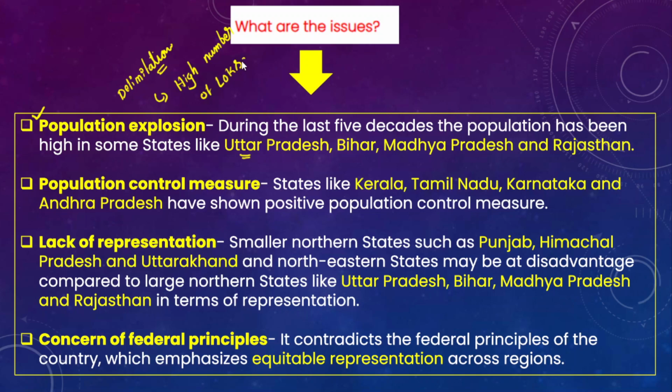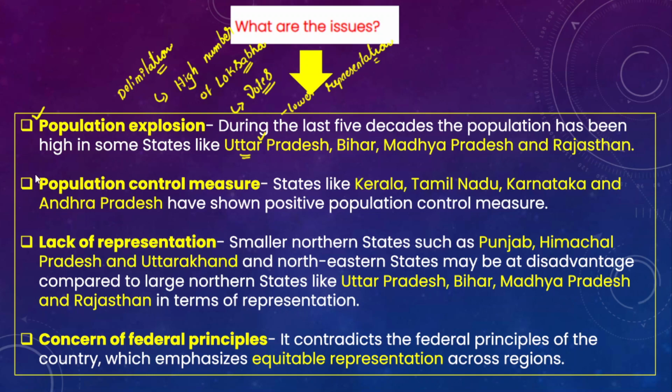Therefore it has been benefiting these states, because most of the political class and even the government will focus mostly on UP, Bihar, Madhya Pradesh and Rajasthan in order to gain votes. So there will be a general neglect of the other states. And apart from that, lower representation for a few states also creates disaffection towards the center.